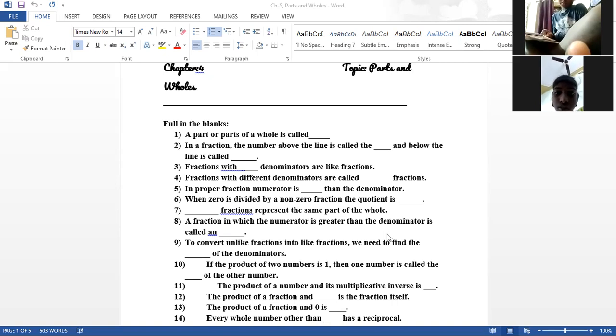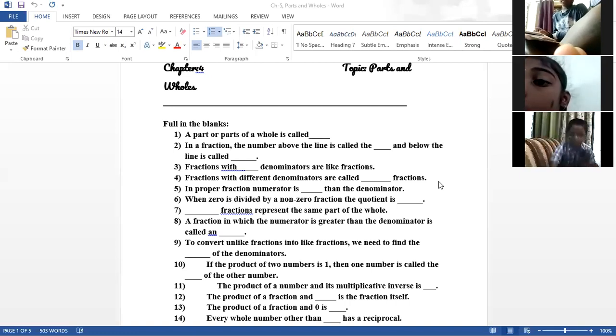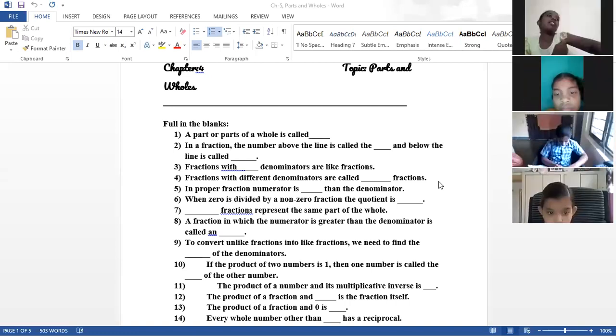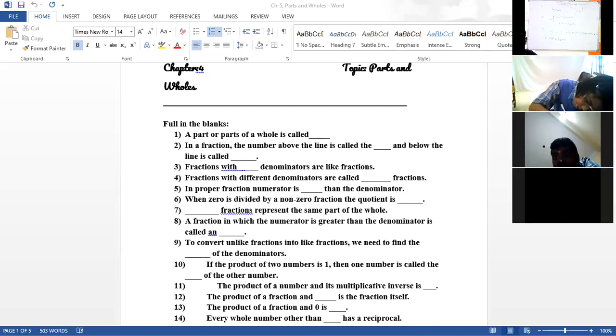Furkan, switch on your video. Samuel, switch on your video. Samuel. Fourth question is completed. Fractions with different denominators are called unlike fractions.